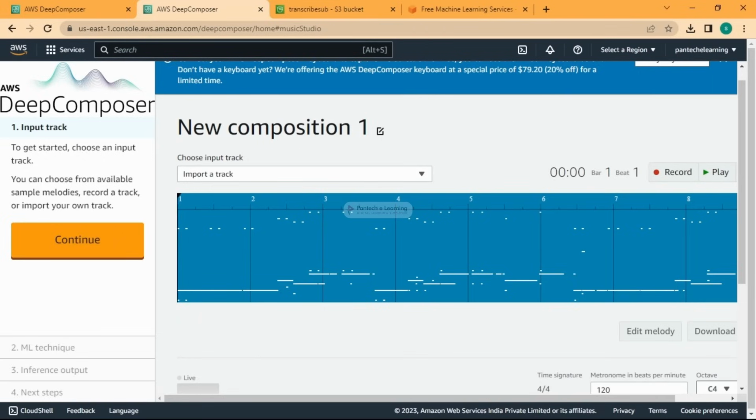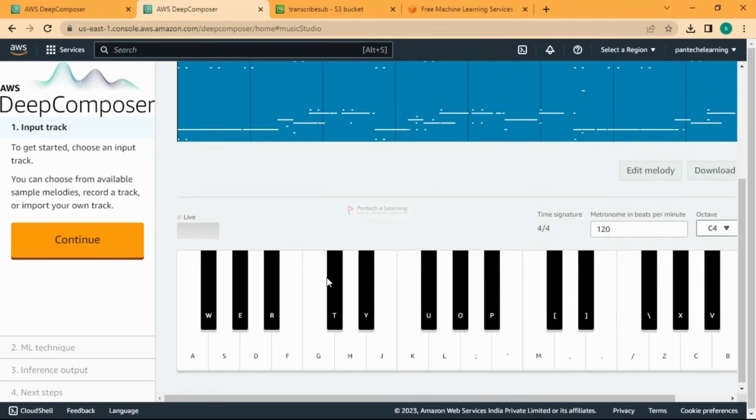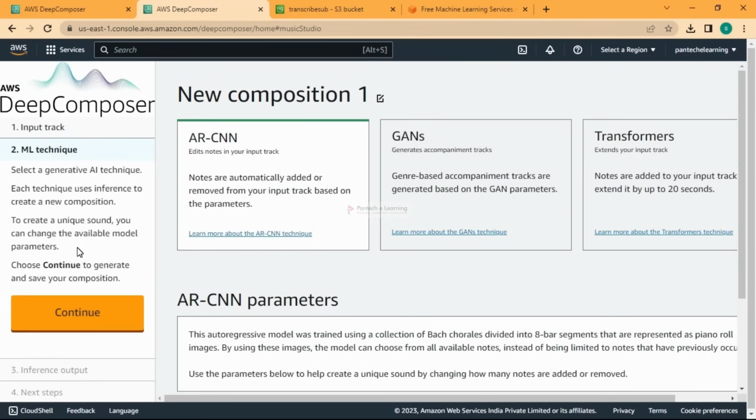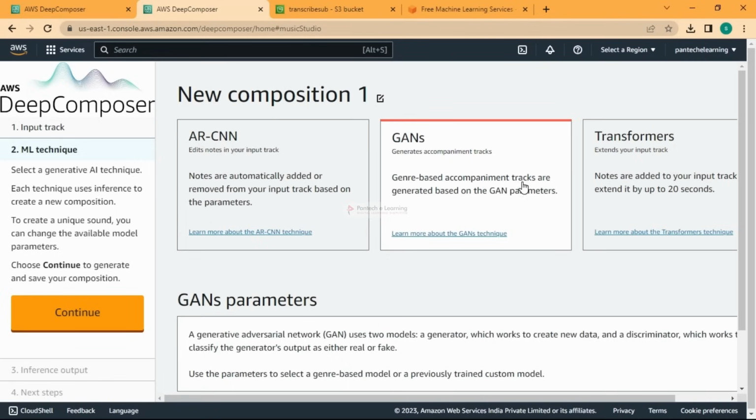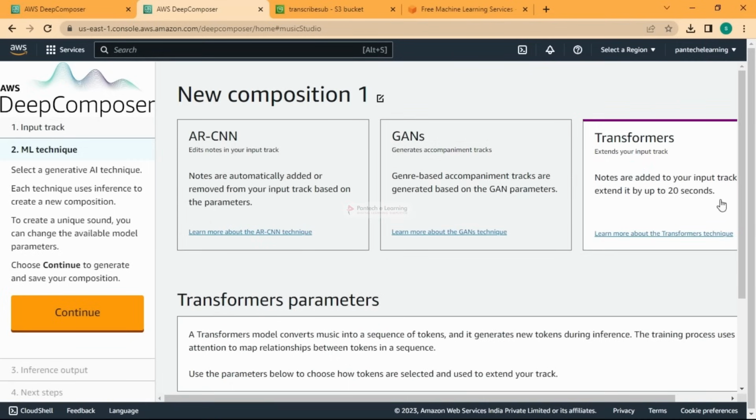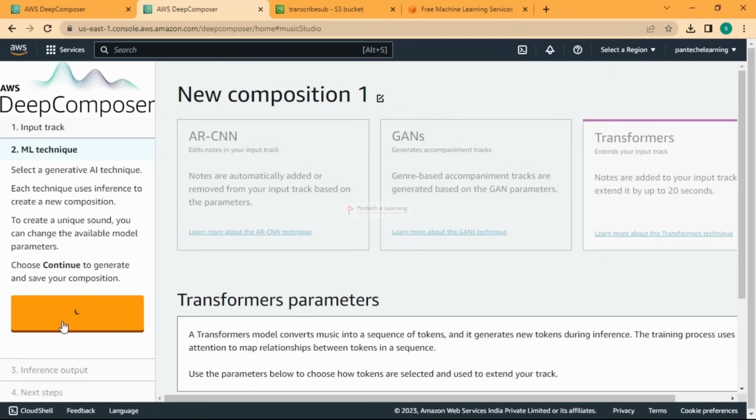So we'll use this music, and then I'm going to press continue. If I'm okay with that, I can press continue, and notes are automatically added using this ARCNN, or removed from your input track, based on the parameters. Okay, and GANs are genre-based accompaniment tracks. And you have transformers, which add around 20 seconds. It will extend your music. Previously we had 16 seconds, right? So if I go with transformers, then it will add some more music based on what it has learned previously. So we'll go with this first and try to get some output.